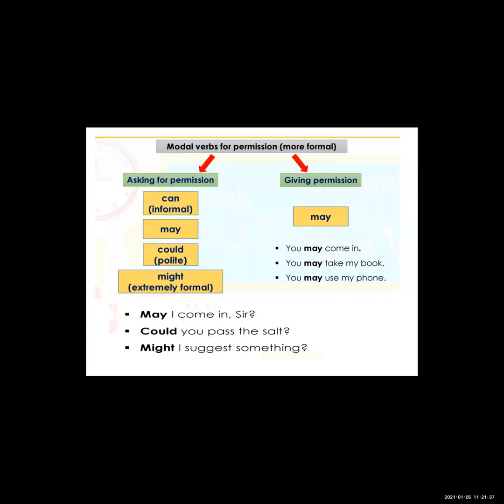Again I am repeating: "can" is informal, when you are taking permission from your friend. "Can I take your pen?" At that time you will use "can". But when you have to take permission from your teacher for the pen, which modal verb will you use? "May I take your pen, teacher?" So this is the difference between the use of "can" and "may": you use "can" for the informal, and "may" for the formal.